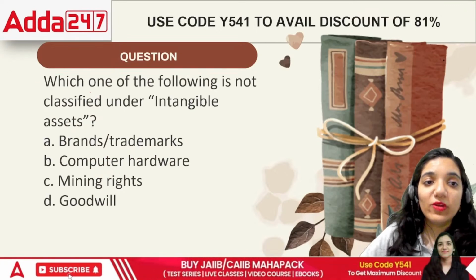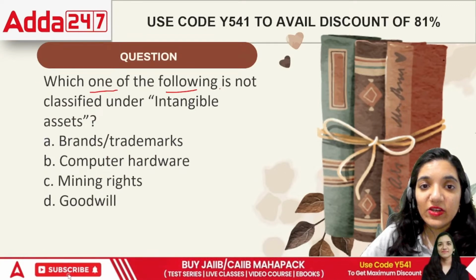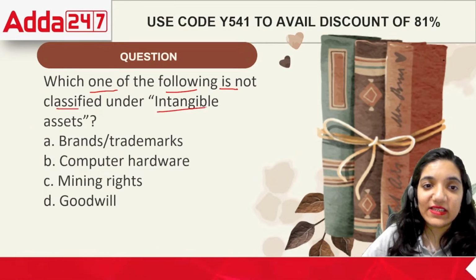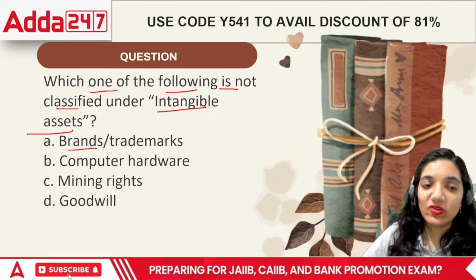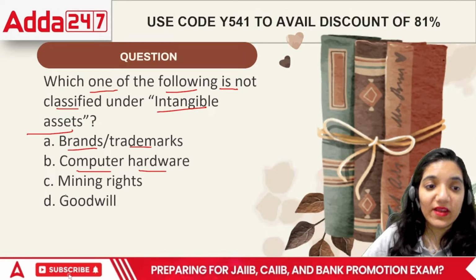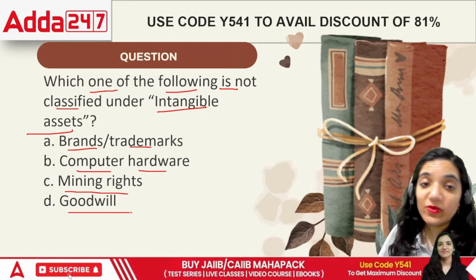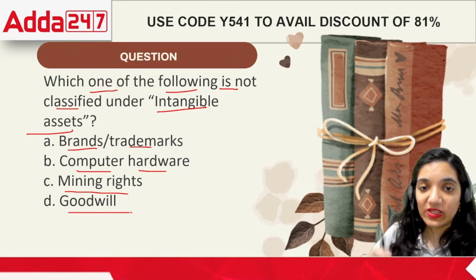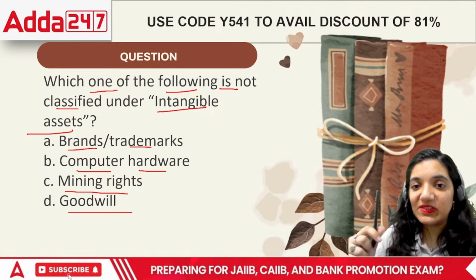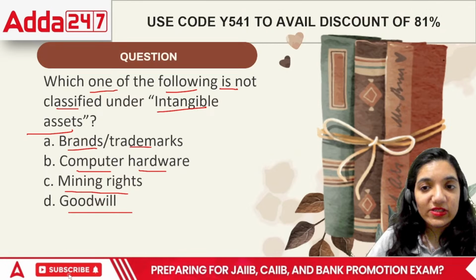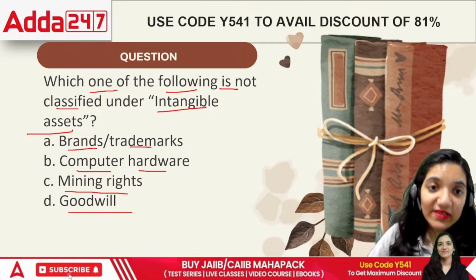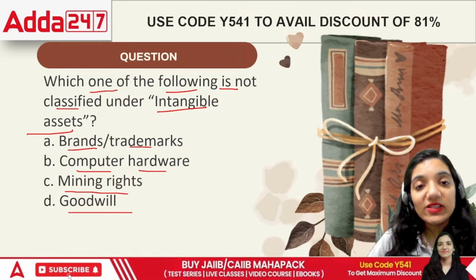Next point, which one of the following is not classified under intangible assets? Brands or trademarks, computer hardware, mining rights, or goodwill? See, in this case, intangible means any asset which cannot be touched. For example, I can touch this. This is basically a tangible asset. The digital tab or the equipments that I'm using, I can touch them. So they are tangible assets.